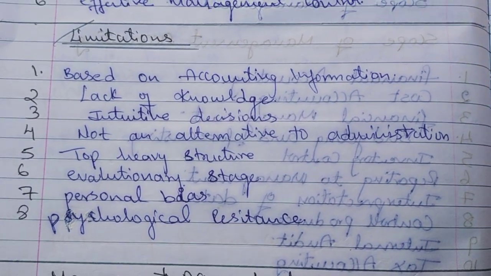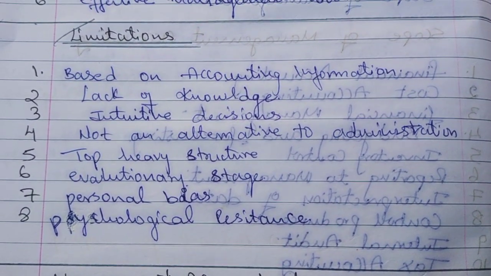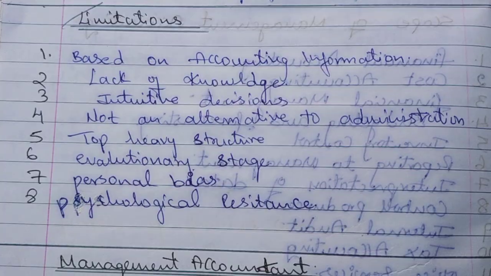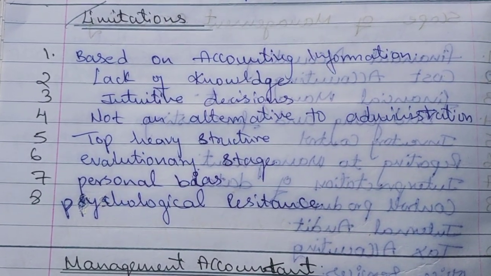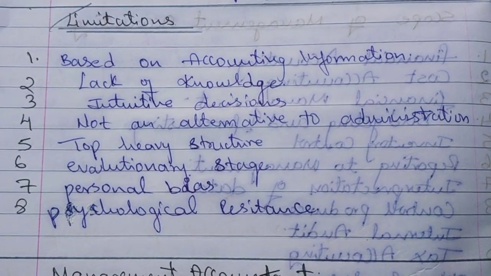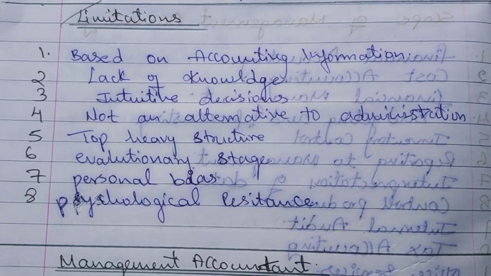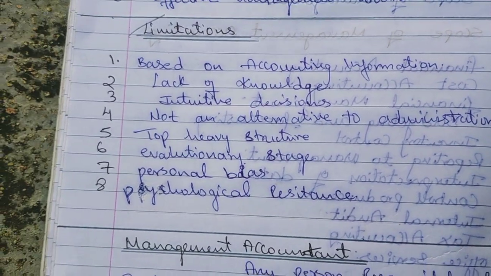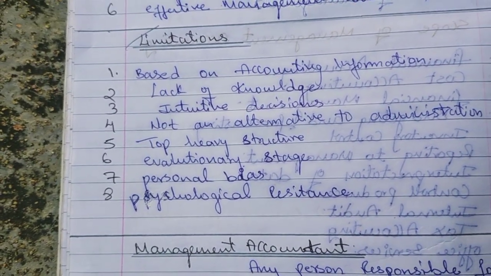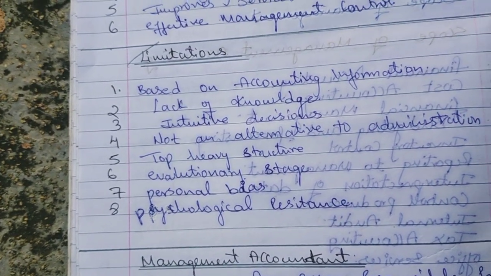Here are the limitations of management accounting, which is also important from the exam point of view, where many previous year questions have asked about the limitations of management accounting. Where there is an advantage, there is always a disadvantage. So the limitations of management accounting are: it is based on accounting information, so there is always a lack of information.